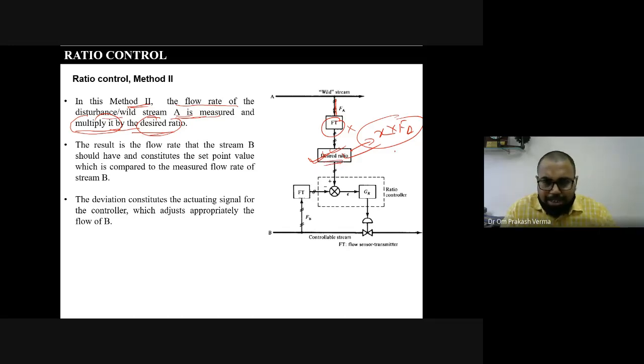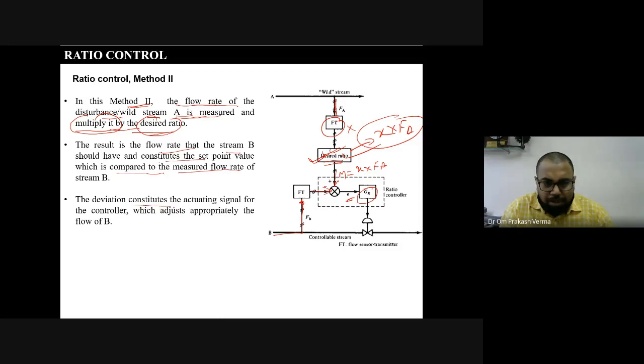Whatever result comes, let's say X into FA, that is equal to, let's say, M. The result is the flow rate that stream B should have and constitutes the set point value, which is compared to the measured flow rate of stream B. The measured value is sent to the comparator, this comes from this side and the set point from this side, this will generate some error, and the ratio controller controls the flow rate with the help of the actuator.